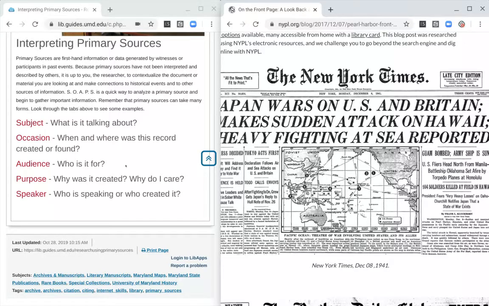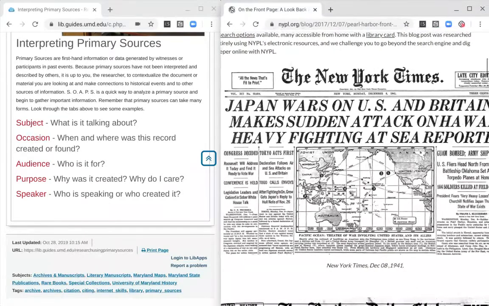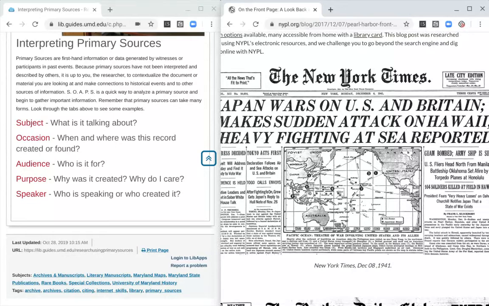For purpose, why was it created and why do I care? The purpose obviously is to inform the subscribers of the New York Times or inform the general public about what's going on in the world. Why do we care? Well, this could tell us what people were thinking about the day after Pearl Harbor. You can see there's a lot of references here. Congress deciding, Roosevelt addressing the nation, Tokyo acts first, calls its envoys, so it's withdrawing people.